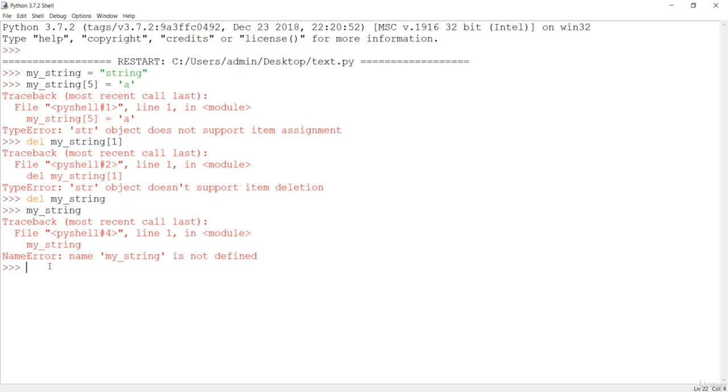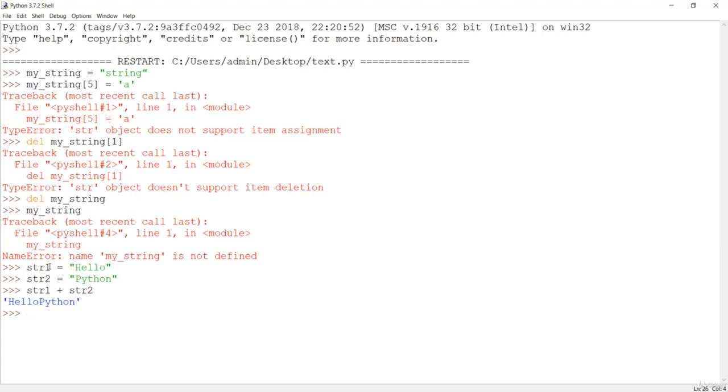So if I make two strings, str1 is hello, and str2 is Python. If you want to concatenate these, you have to do something like, first of all, take this string, str1, and add it with str2. If you do this, you are going to concatenate the strings.